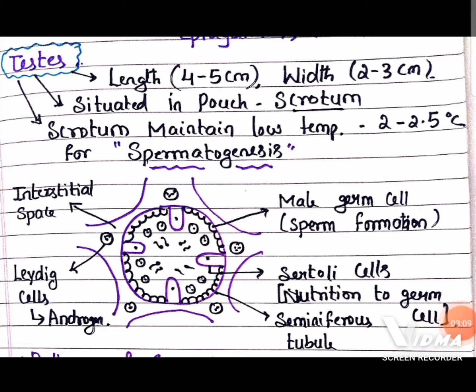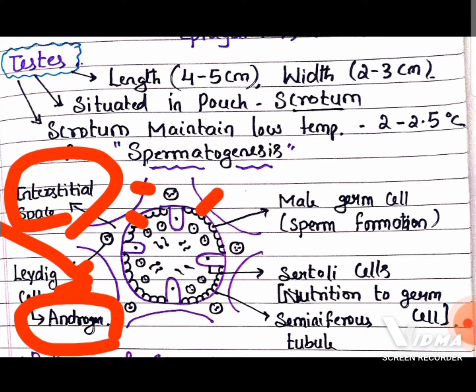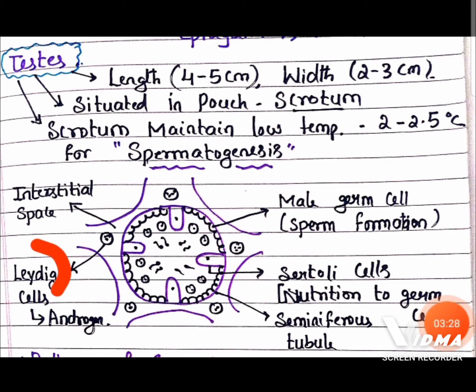Between one seminiferous tubule and another, you can find a space called the interstitial space. There you can find special cells called interstitial cells or Leydig cells. Remember, the main function of Leydig cells present in the interstitial site is to produce male sex hormones called androgens, like testosterone.